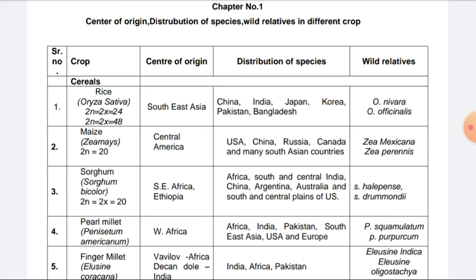So in this lecture, we have to know the different cereal crops, their centers of origin, distribution of species, and their wild species. These 5 cereal crops we have to study for their centers of origin, distribution of species, and wild relatives. This lecture is mainly known for objective type questions. A 4-mark question is always asked on the centers of origin, distribution, and wild relatives of different crops, whether cereals, pulses, oilseeds, vegetables, or fruit crops.